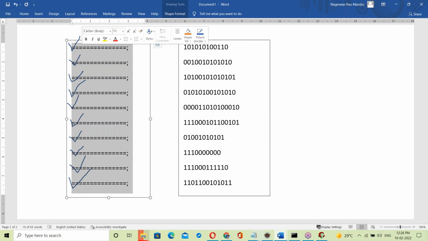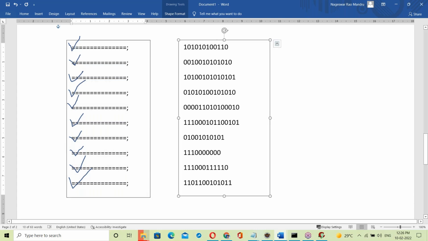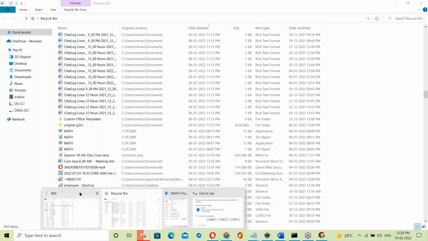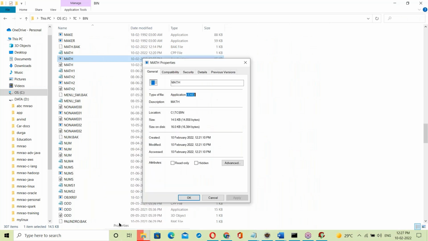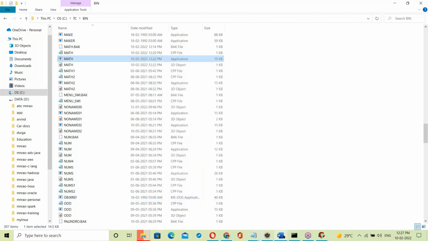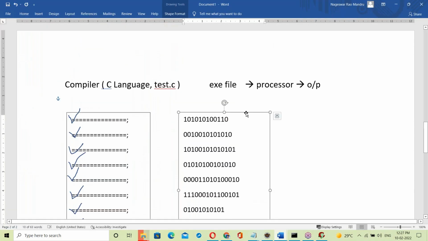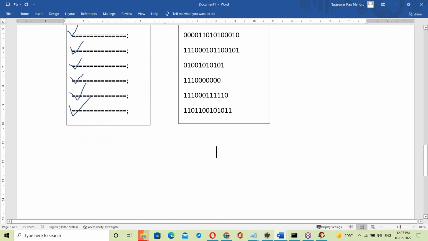Suppose there are no errors and everything is fine. Then the compiler generates one exe file, math.exe. That exe file is given to the processor, and the processor takes the exe file at one time and generates output. So this is the difference between interpreter and compiler.